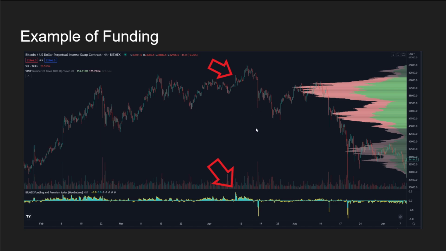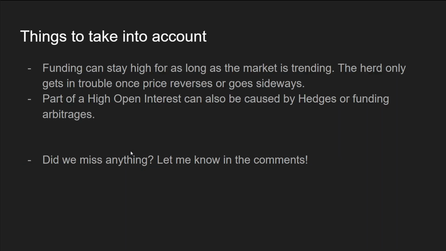And over here also, because all the longs are stopped out. That's why we see extremely negative funding. And I like to buy at those moments, and I like to watch out for these moments. It's also, by the way, one of my favorite indicators.